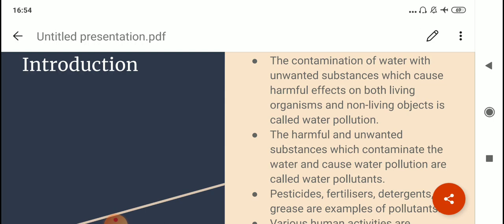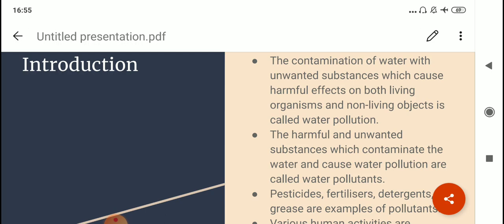So when the water quality falls, that means it is now no more suitable for consumption. So now if that water is being used for irrigation purposes, or if we are consuming that water or animals are consuming it, then it is going to harm each living creature on earth. Okay, and who is responsible for this contamination of natural water resources?